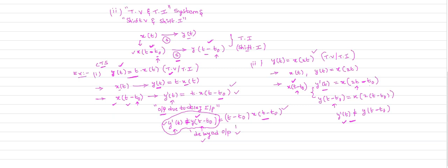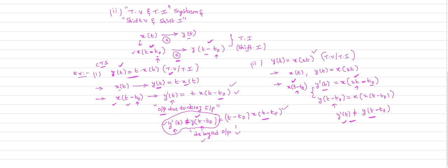We provide a delay of t naught with respect to the time, so that is your output due to delay in input. Now this output due to delay in input is equal to the delayed output or not? What is your delayed output? Your delayed output is y of t minus t naught.